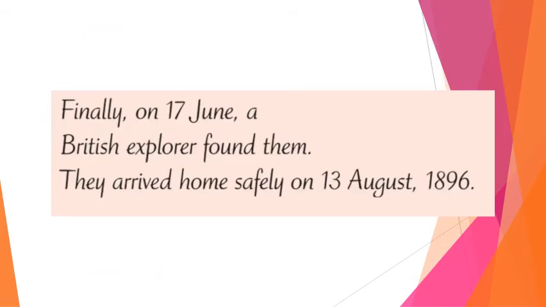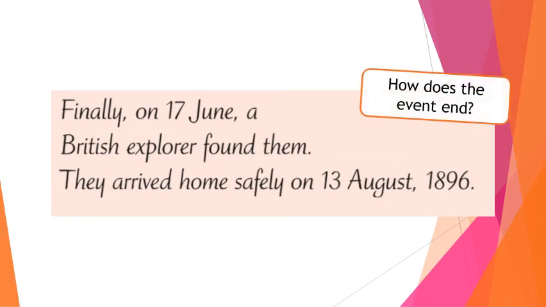Paragraph number 4. Finally, on the 17th of June, a British explorer found them. They arrived home safely on the 13th of August, 1896. So in this last paragraph, we see how the event ends, and we see that word finally, another sequence word, or a word we use to talk about the order something happened in. And also here again, we see our past simple verbs, found and arrived.